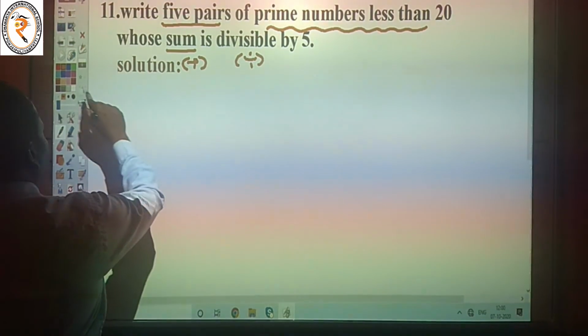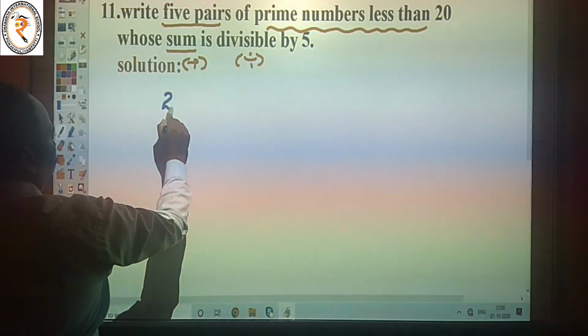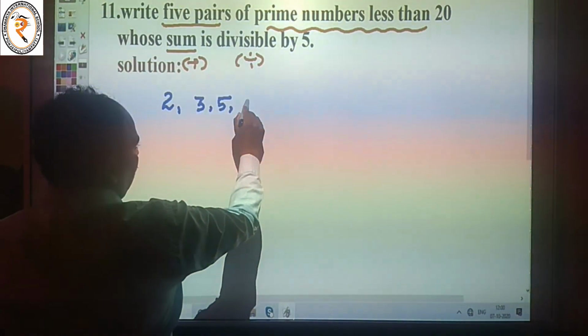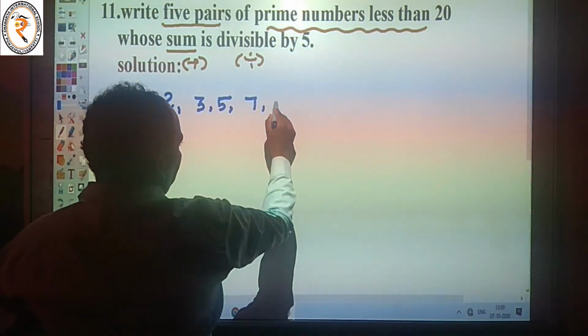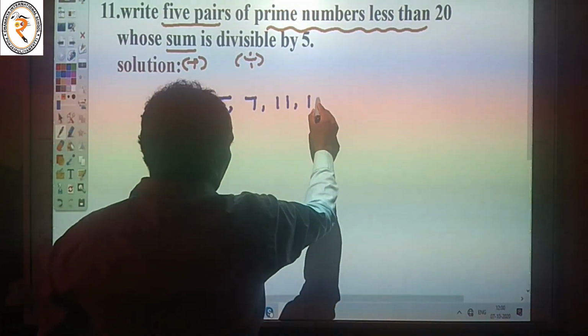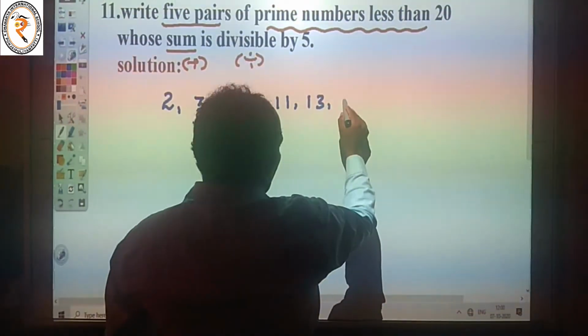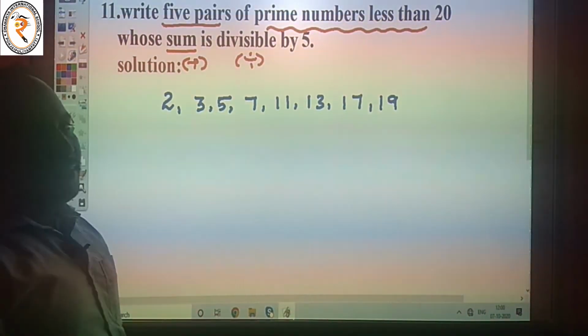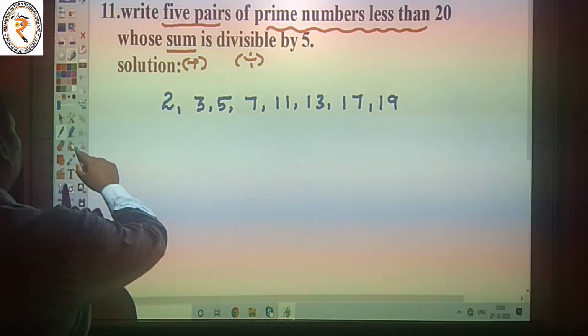Our primes are 2, 3, 5, 7, 11, 13, and 17, 19, because we need numbers less than 20.